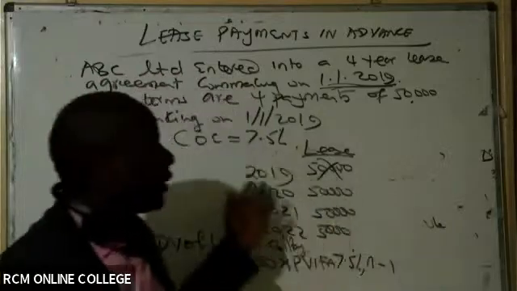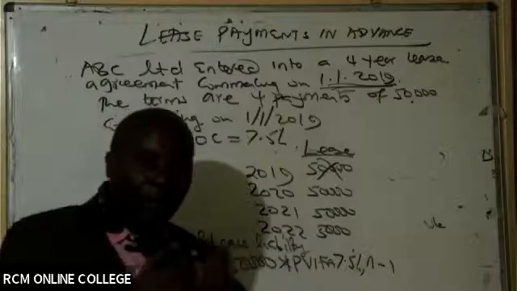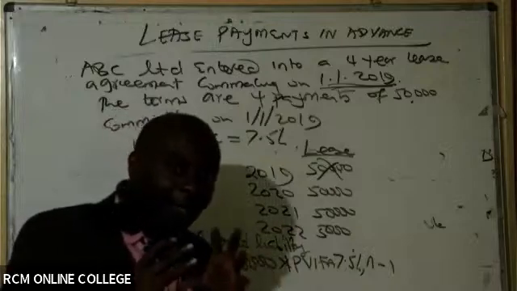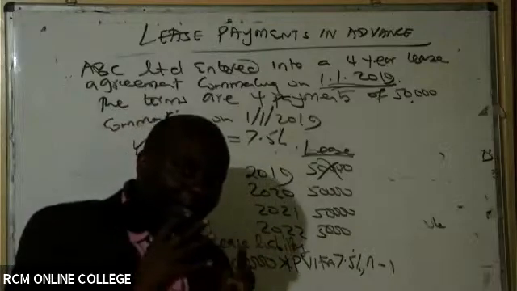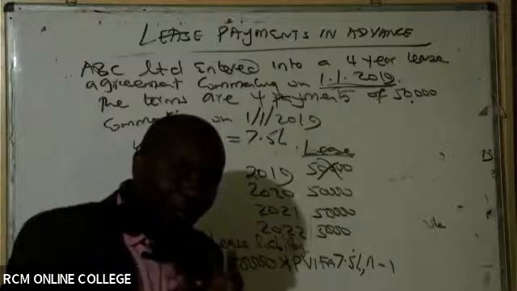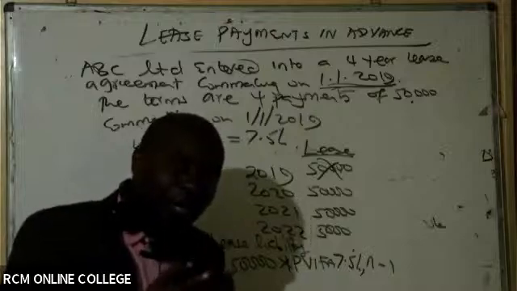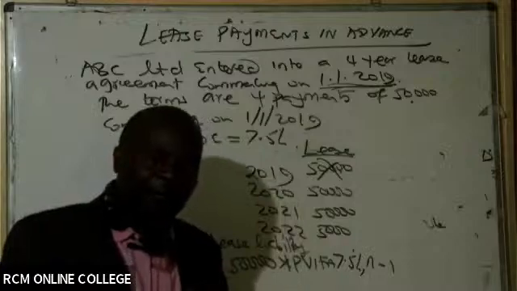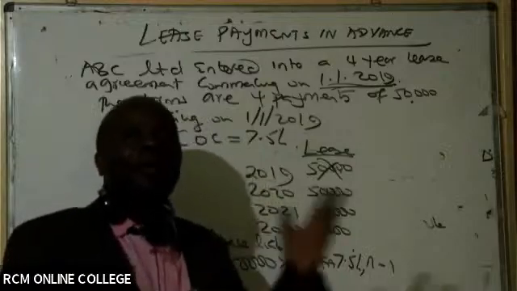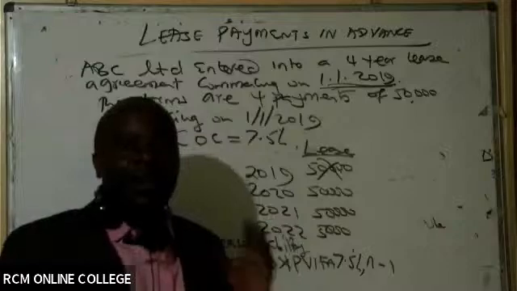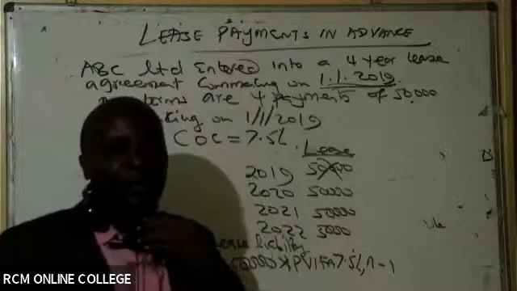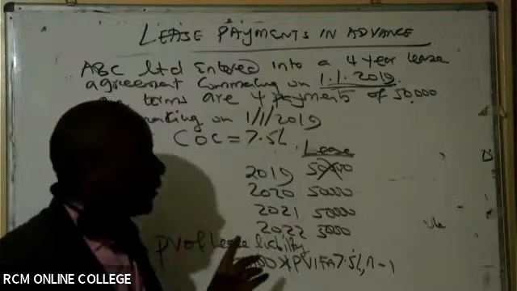This examiner never told that the lease is being paid in advance. It was upon you to read between the lines and see that we are beginning this lease today, 1st January 2019, and we're required to make a payment today. So they are called upfront payments or in advance payments. Thank you very much for asking.